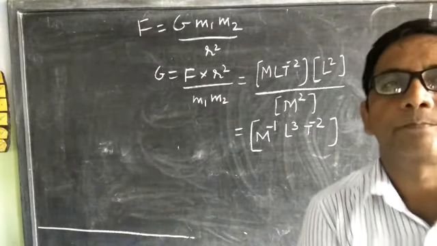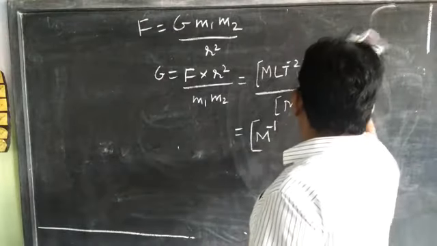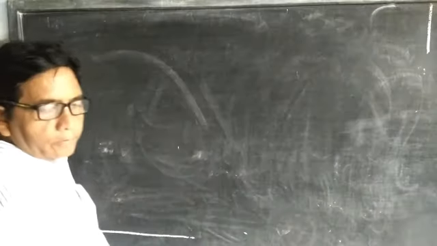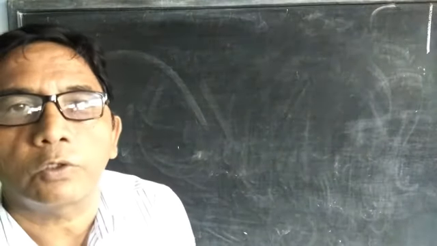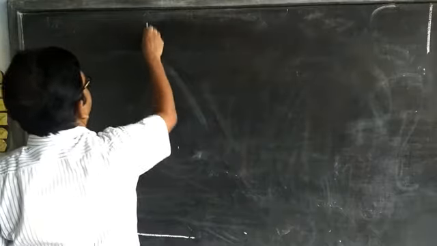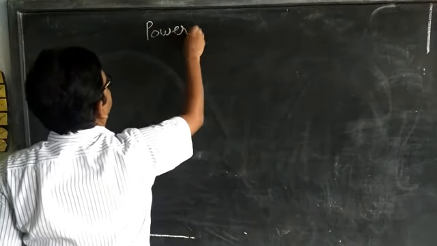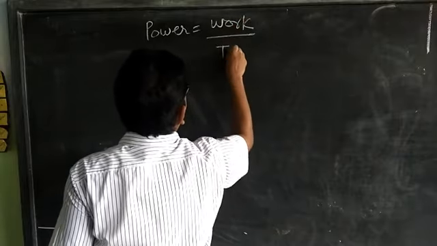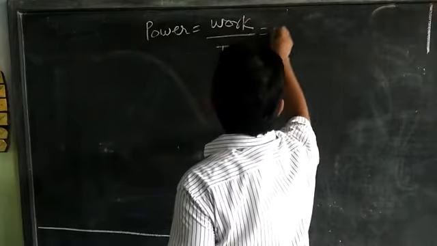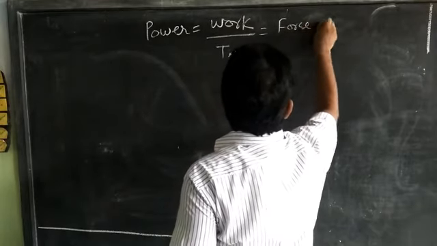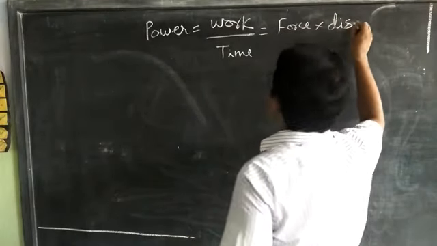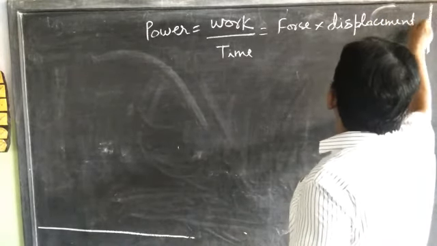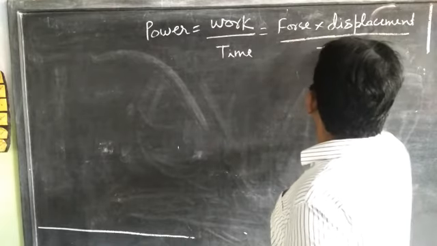Similarly, we can find the dimension of power. Power is equal to work upon time. Now work is equal to force into displacement or distance, upon time.